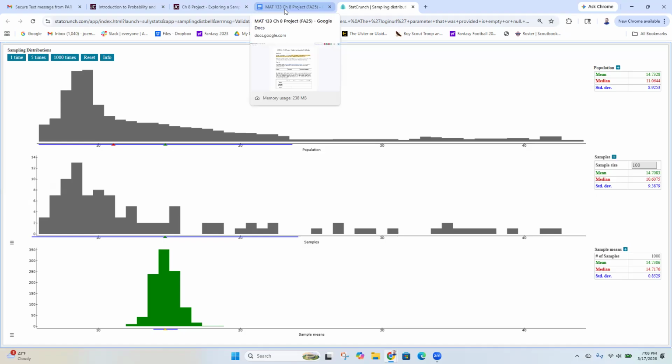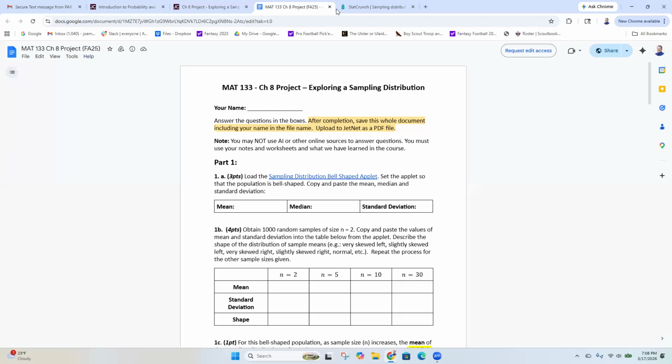Same thing with the central limit theorem. You can use it for a lot of different things, but it only applies under certain circumstances. Your sample size has to be big enough. Okay, it has to be more than 30. So anyway, that all said, let's go back to our project.